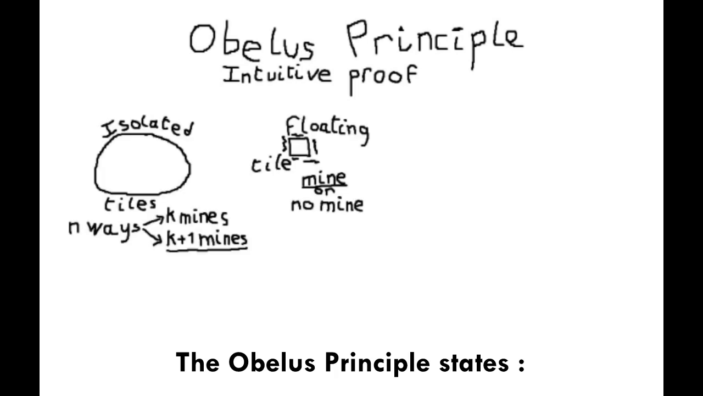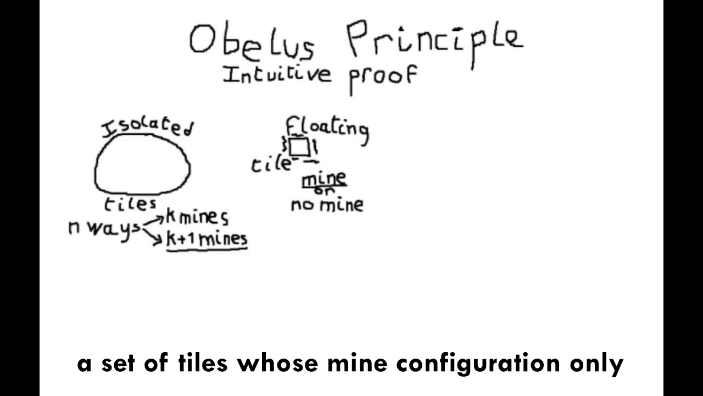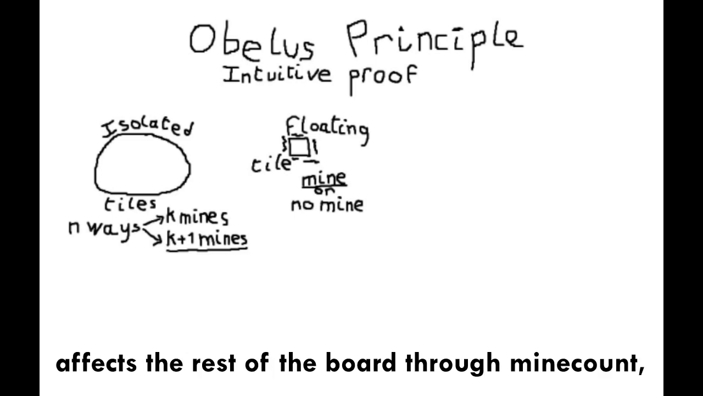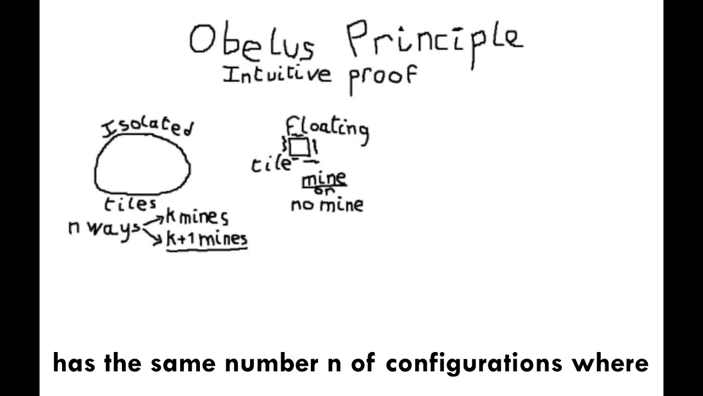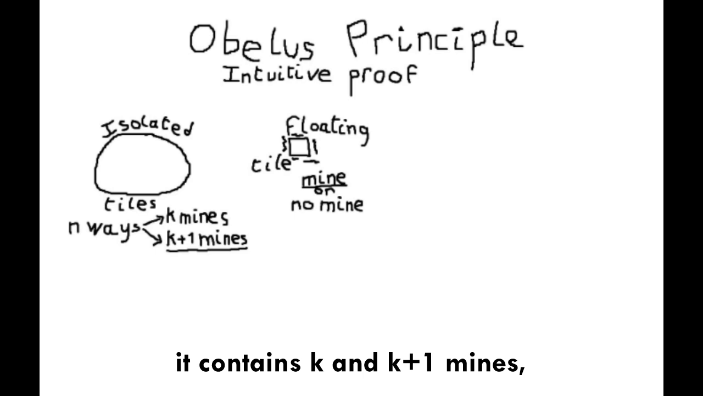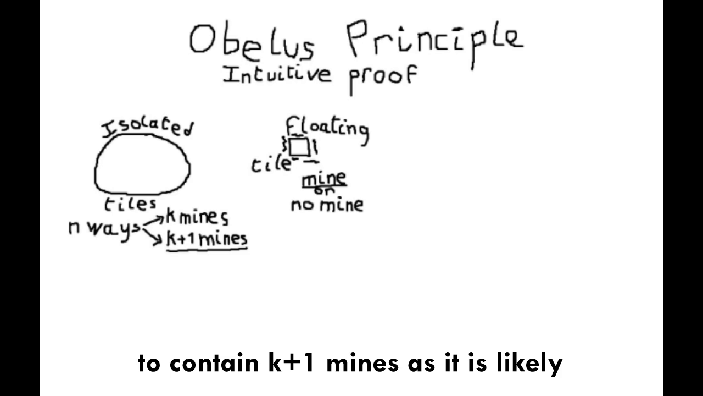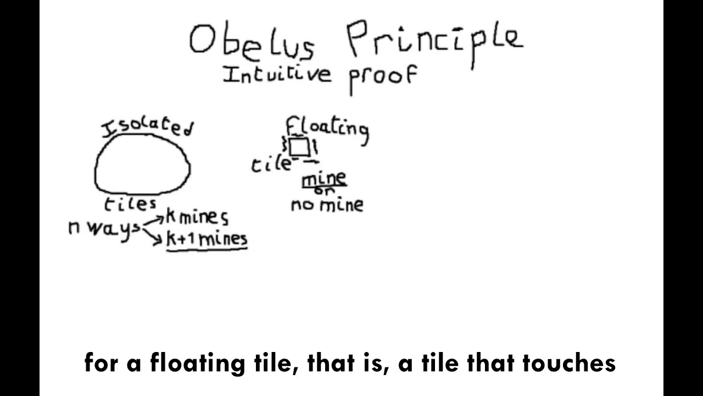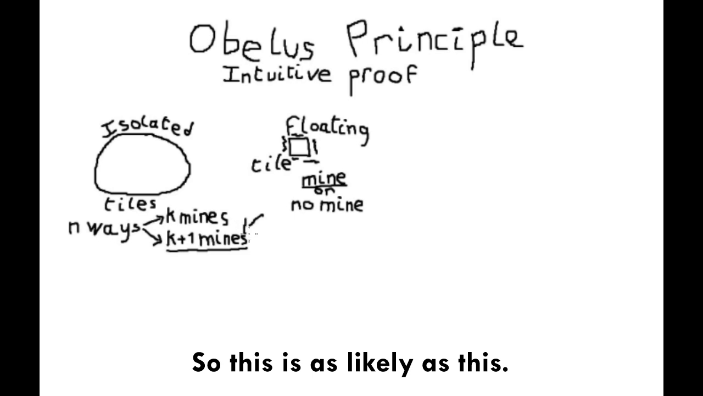The Obelus Principle states, if an isolated section of the board, that is, a set of tiles whose mine configuration only affects the rest of the board through mine count, as long as it is internally coherent, has the same number n of configurations where it contains k and k plus 1 mines, then it is exactly as likely for this section to contain k plus 1 mines as it is likely for a floating tile, that is, a tile that touches no revealed number, to be a mine. So this is as likely as this.